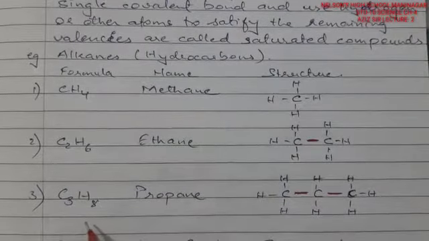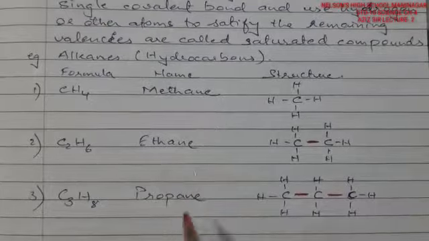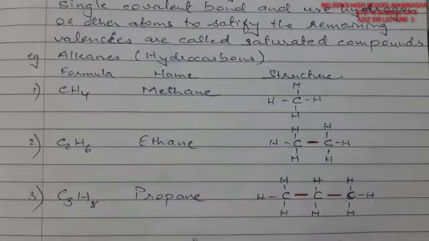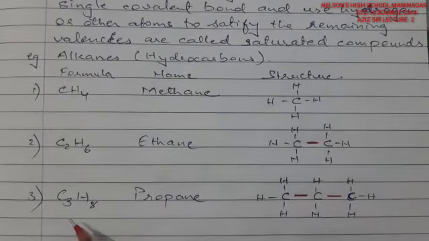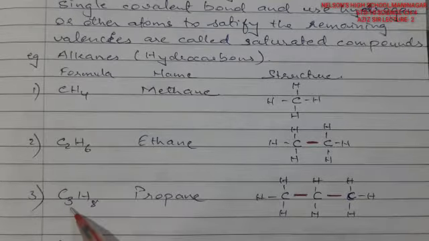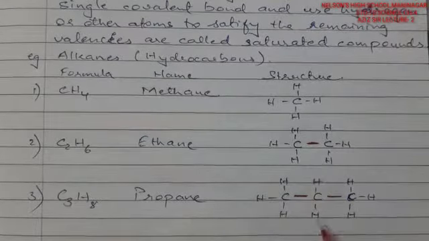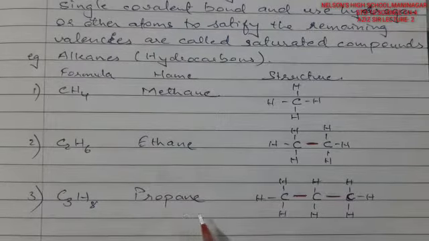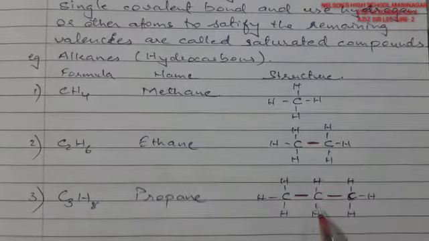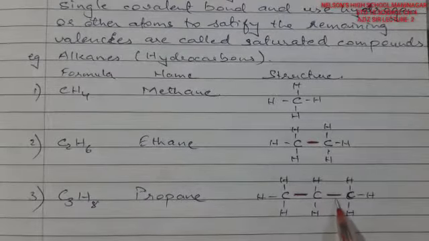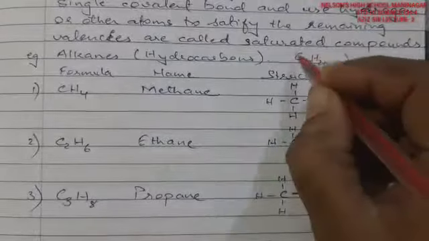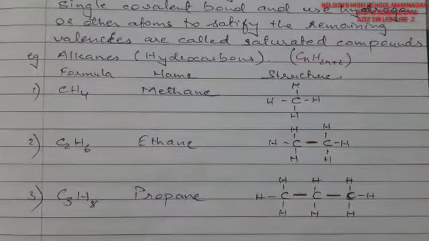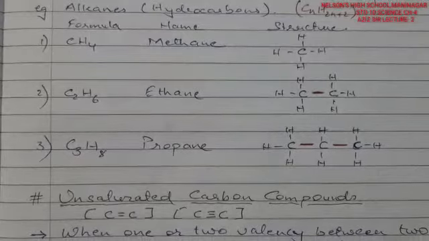The third example, it's a complete series: methane, ethane, propane, then butane, pentane, hexane, heptane, octane, nonane, decane, and so on. Fine. So up to 10 I have just counted. C3, that is the third carbon, is named prop, and because it is an alkane, it will be propane. Each carbon is sharing only one electron, so that is why it is called a single bond. The general formula for alkanes is CnH2n+2, where n is nothing but 1, 2, 3, 4, 5, likewise, right?